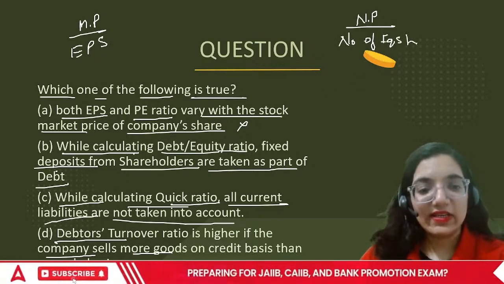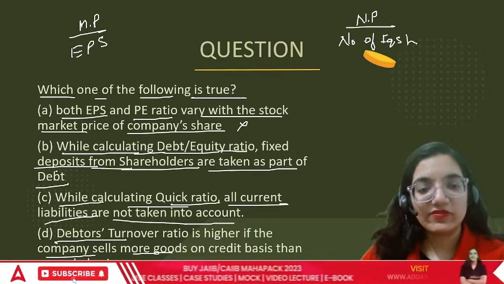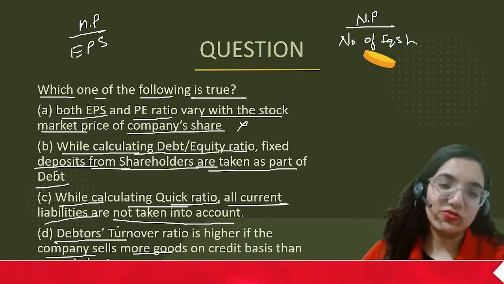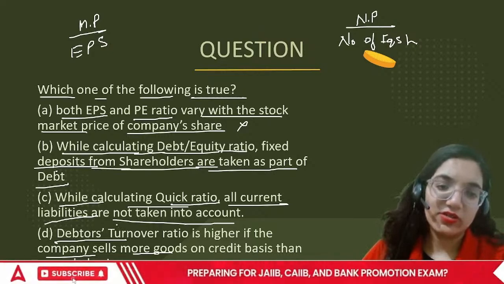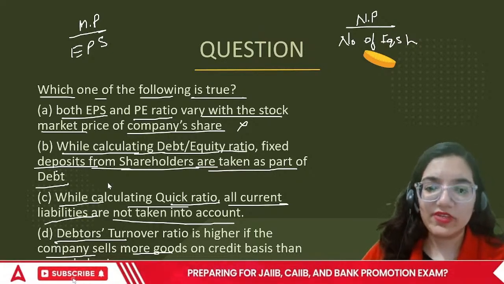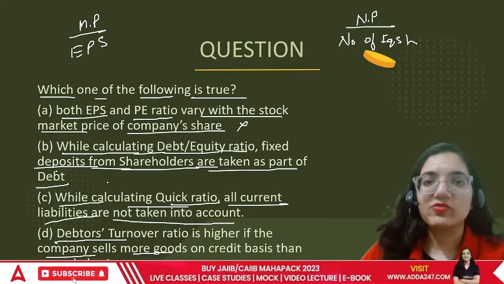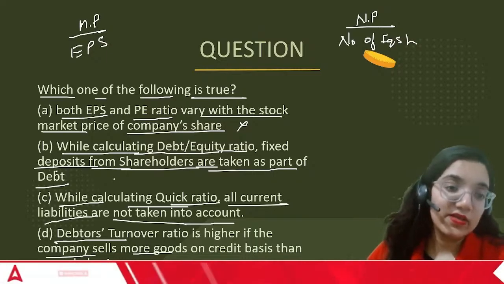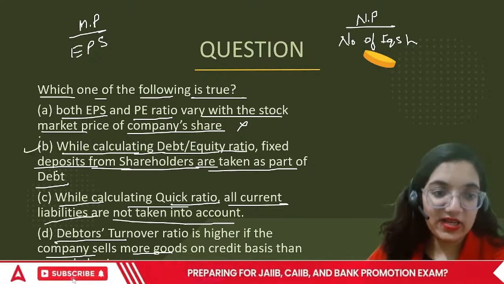While calculating debt equity ratio, fixed deposits from shareholders are taken as a part of debt. Yeah, that's a form of debt as such. It is, because whatever money we have taken from others, we are bound to pay it back. So this one is correct. Till now, this one's wrong.